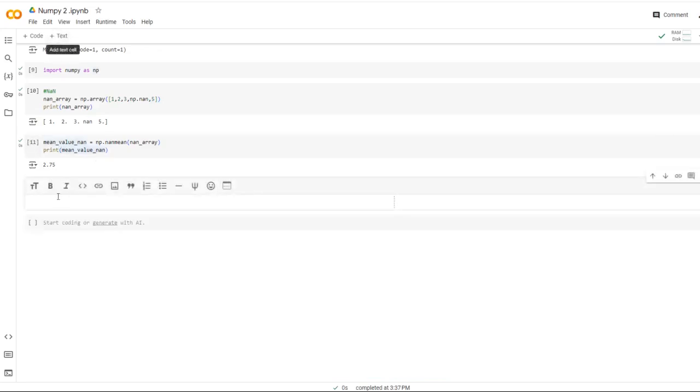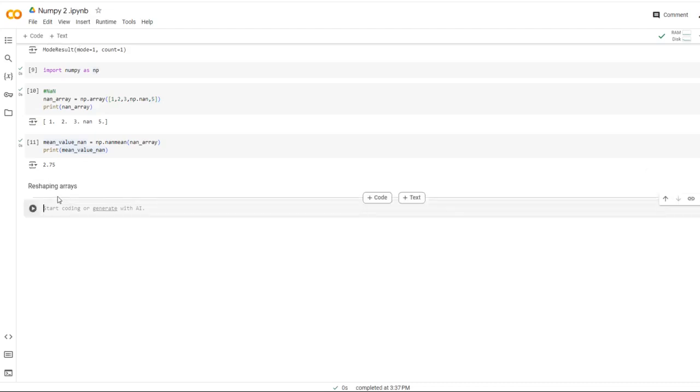First, I'll start with reshaping. Reshaping arrays, how to do that with NumPy. First, we will randomly take an array.